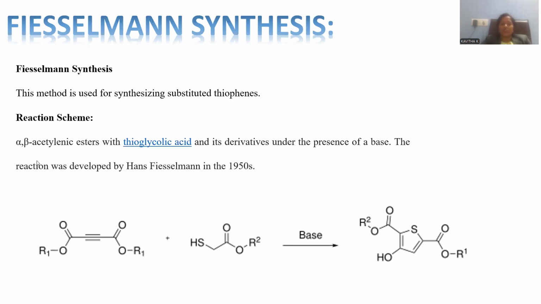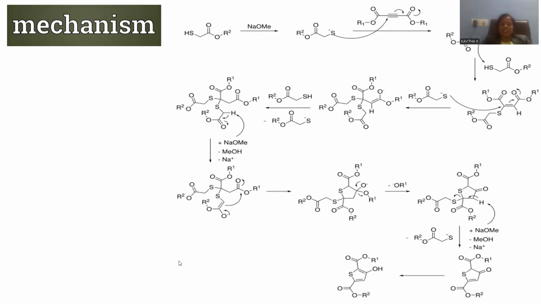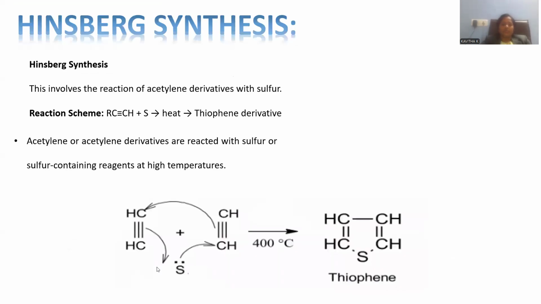In order to achieve this, the two starting materials we have to combine are: one is an acetylenic ester, another is thioglycolic acid. Both are mixed together under basic conditions, giving rise to a thiophene nucleus with substitutions over the second, fifth, and third carbon atoms. So this is a very lengthy mechanism, but it proceeds with the thioglycolic acid in a step-by-step manner, and a strong base is required for the completion of the reaction.